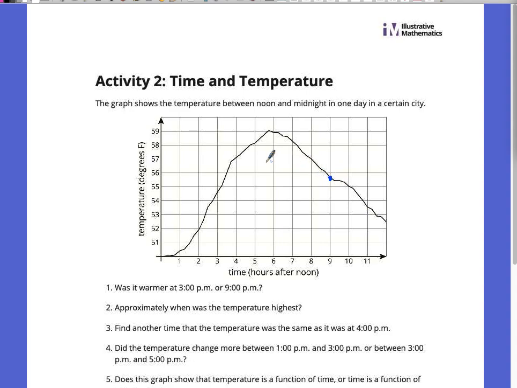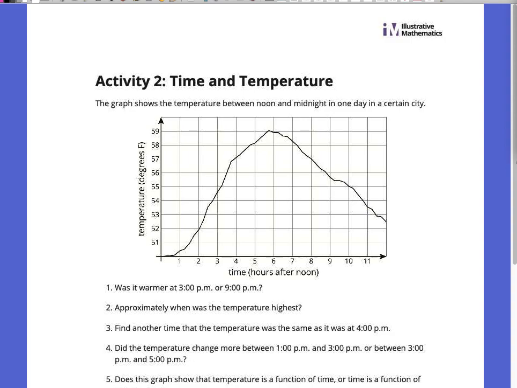There's the temperature at 9 p.m., which is about 55.5 degrees. And at 3 p.m., it's right here, which is about 54.5 degrees. So it's 1 degree warmer at 9 p.m. than it is at 3 p.m. Okay. Good. All right. Let's look at the next question.